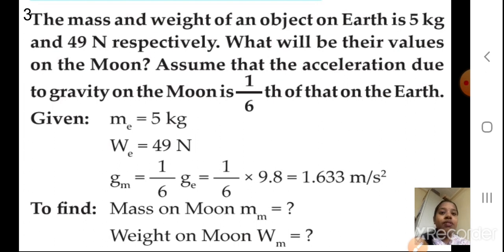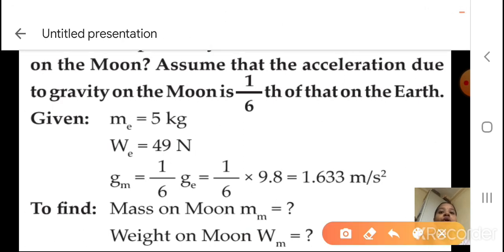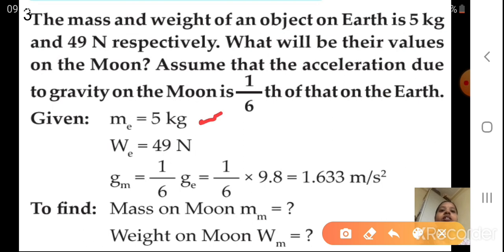Okay students, now only we saw this concept. Okay, now what we have: mass on the earth, how much is the mass on the earth? 5 kg. Yes, weight on the earth, how much is it? 49 Newton. Now gm, yes, we write for the moon, how do we write the gravity? As gm. We have studied this, gm is equal to 1/6 ge.